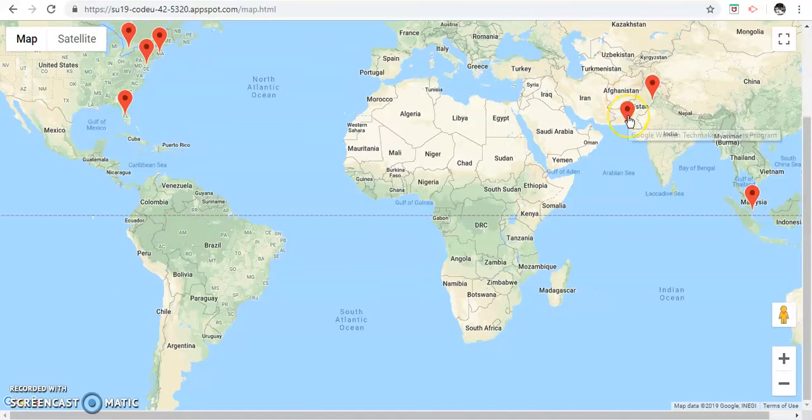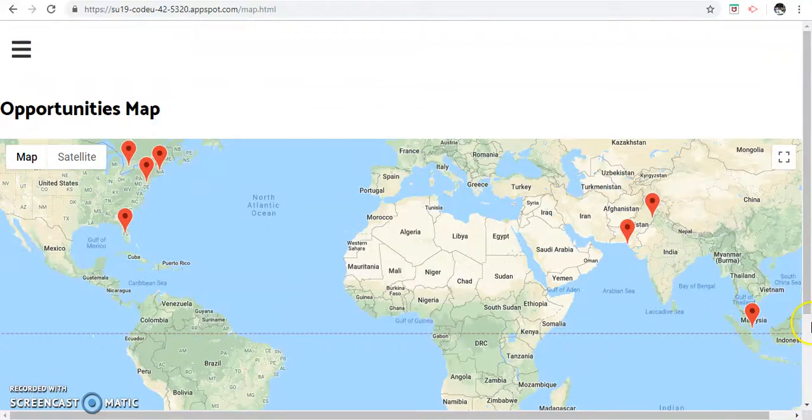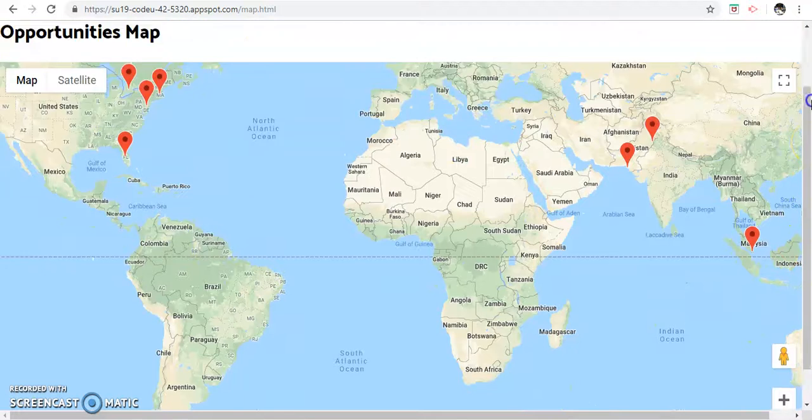For example, Google Women Tech Maker Scholar Program is located over here. The test one is located here, and She Loves Tech Global Startup is in Florida. So yeah, that's how you can use the map to see the locations.